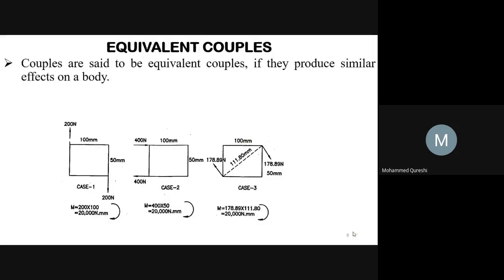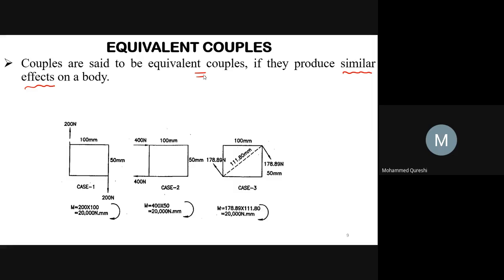Next, we will go for equivalent couples. Remember this: couples are said to be equivalent couples if they produce similar effects on a body.